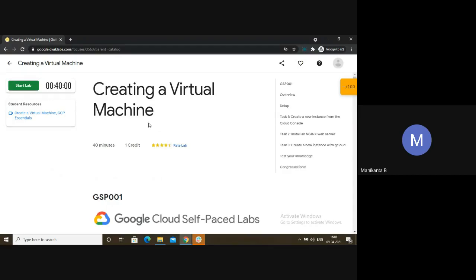Okay, that means for one day you will get 5 chances to complete a lab. If you exceed, not to worry, just click on chat support immediately and tell them that you are doing so-and-so lab, copy and paste the lab name, and say you have exceeded the quota, please increase it, and they will reset it and you can do it again. Most probably you will clear the labs in 1 or 2 attempts, at first attempt mostly. But sometimes due to Quick Labs issues you might not get to know, and you keep doing the lab again and again thinking you have made a mistake. So at that time, if the lab quota exceeds, contact chat support.